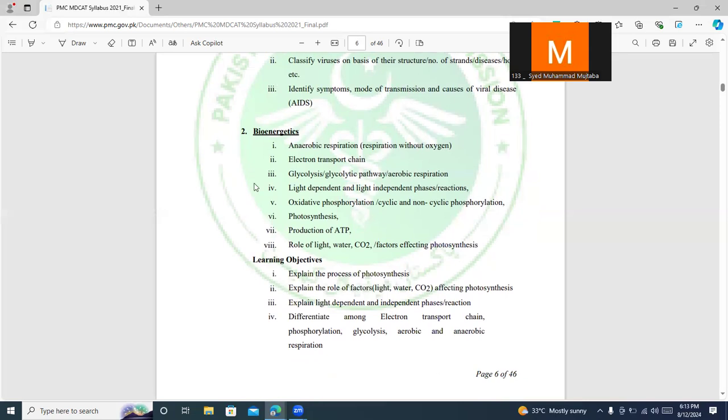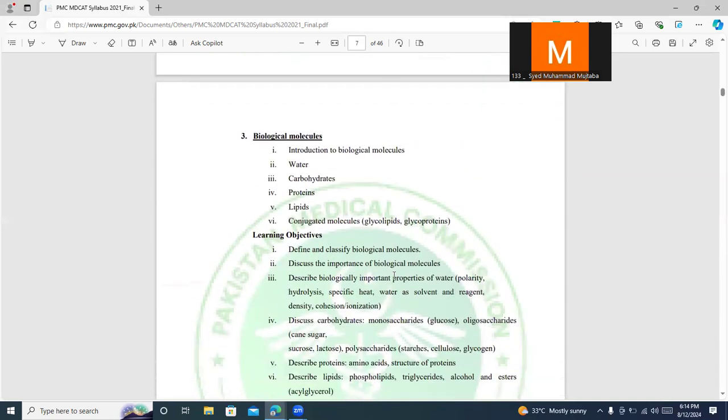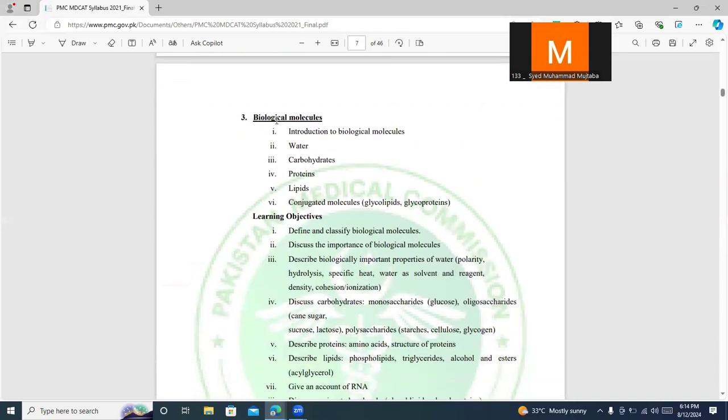One thing which they've not mentioned is the lactic acid debt, which accumulates, for example, when an athlete sprints in the Olympics and sets a personal milestone of 10 seconds or 11 seconds. In order to overcome the energy requirements, the body accumulates lactic acid. However, after the race, when he rests, the lactic acid is broken down by aerobic respiration. So the important things in this chapter are the chemical equations as well as the differences between the main chemical reactions. Now in chapter number 3, they basically told us about biological molecules.